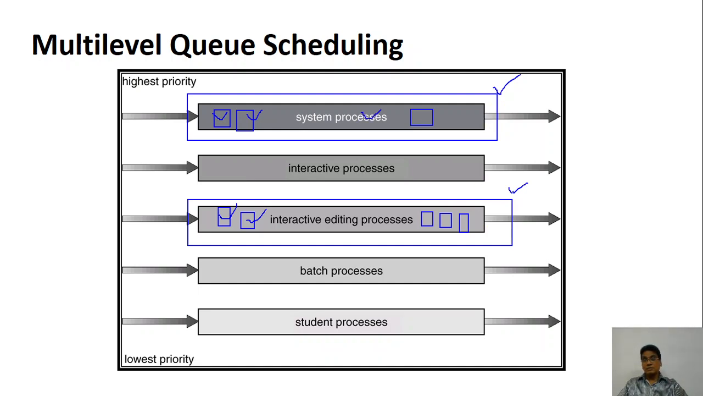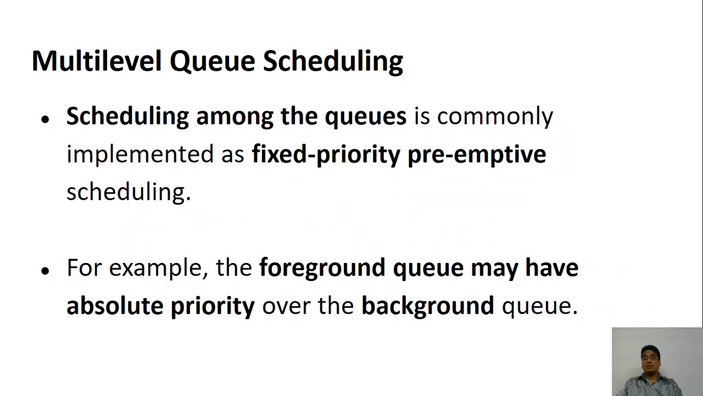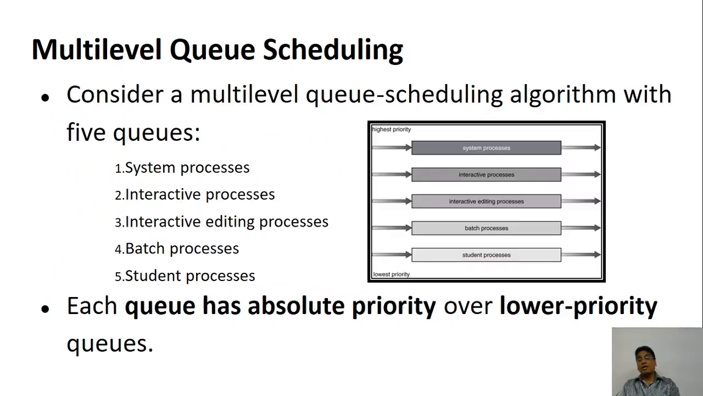So there is a system process queue, there is an interactive process queue, there is a batch processing queue, and so on. How do you select among these queues? Again, there will be algorithms. So for scheduling among the queues, generally every queue is given a fixed priority. For example, a foreground queue may have a higher priority, and a background queue may have a lower priority. Now every process is given a particular quantum of time, and once that quantum is finished, it is preempted